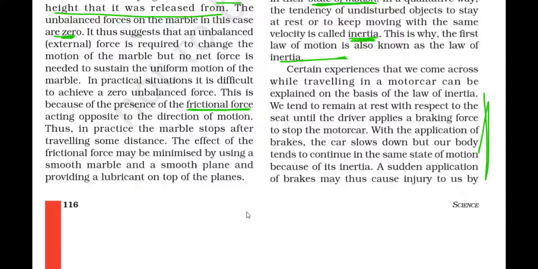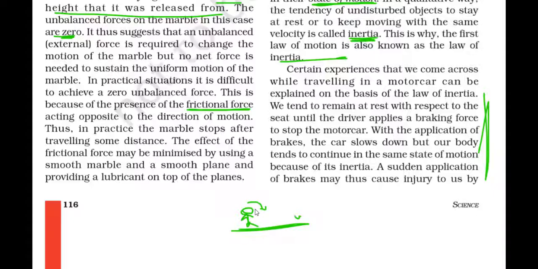So here what happens, you might have felt that if you are standing or sitting on a bus and suddenly brake is applied, the bus suddenly stops. But what happens? You lean a little bit in the forward direction. Why? Because earlier the bus was moving with a certain speed.